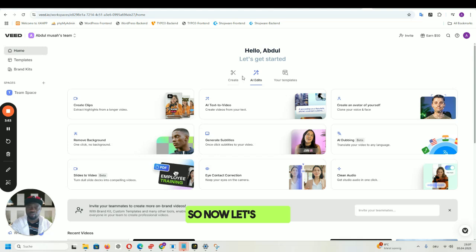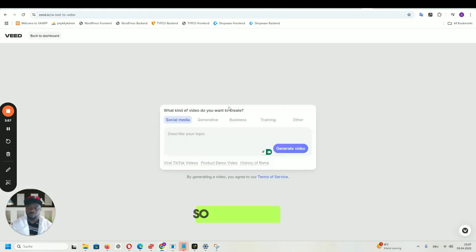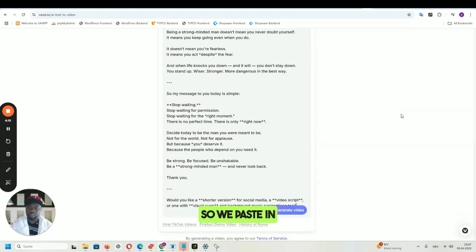So now let's go to AI text to video. So we select AI text to video. What kind of video do you want to create? This is where we are going to paste the script from ChatGPT. You don't need any technical experience. You don't need to do anything. So we paste in the script.